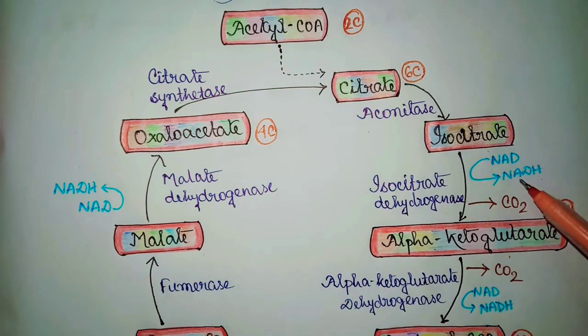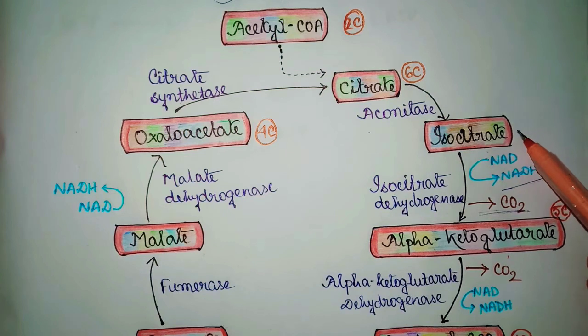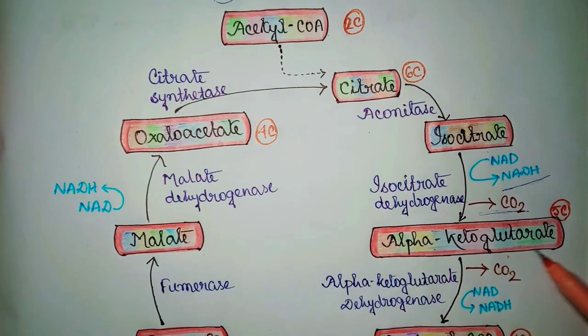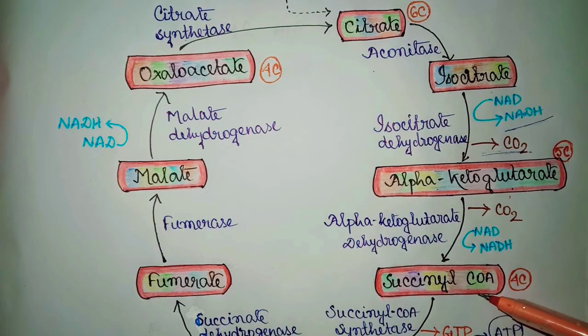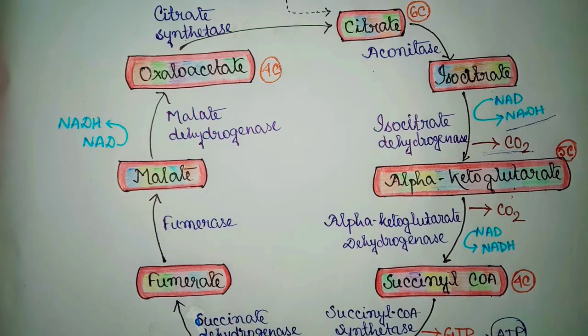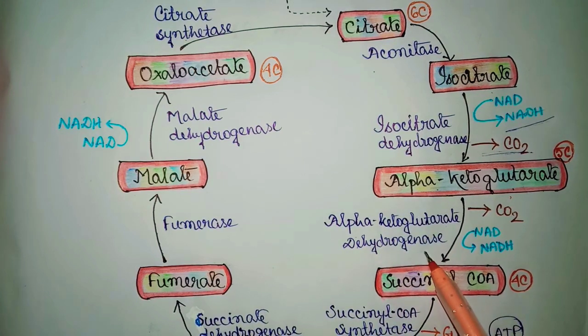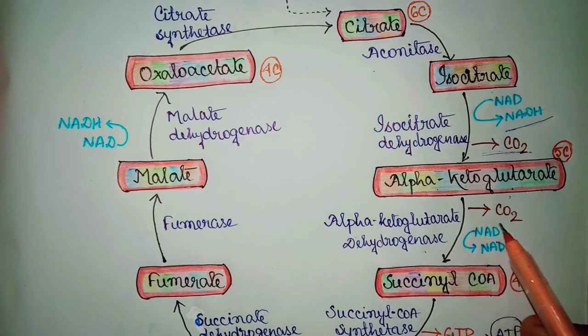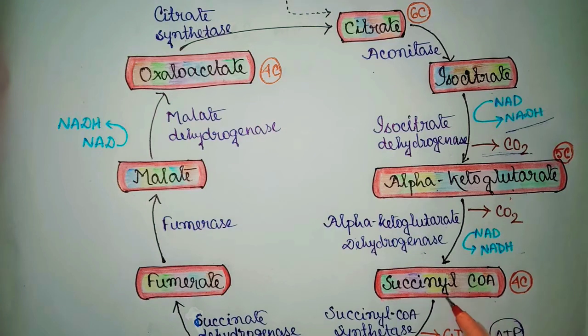In this step, NAD is reduced to NADH and 1 molecule of carbon dioxide is generated. So, the 6-carbon compound isocitrate is converted to the 5-carbon compound alpha ketoglutarate. Then alpha ketoglutarate is converted to succinyl-CoA. This step is catalyzed by the enzyme alpha ketoglutarate dehydrogenase. In this step, also 1 molecule of carbon dioxide is generated and NAD is reduced to NADH. So the resulting succinyl-CoA is a 4-carbon compound.